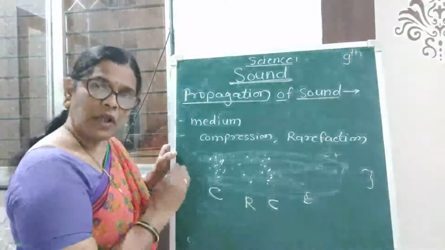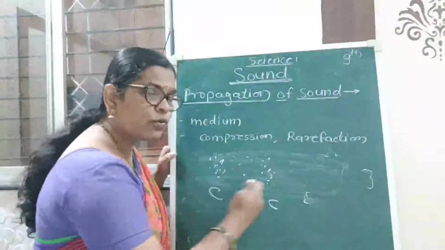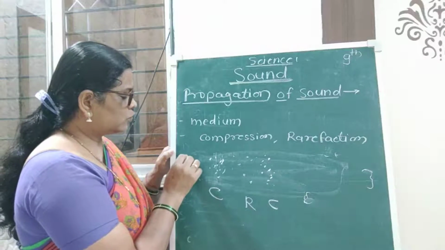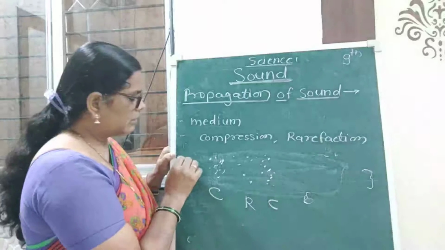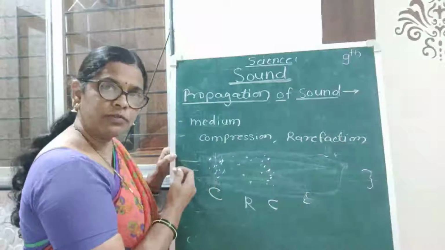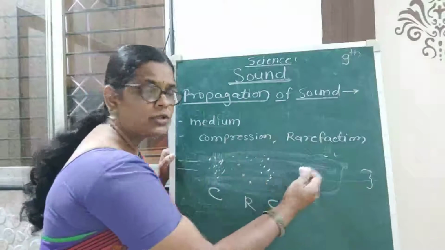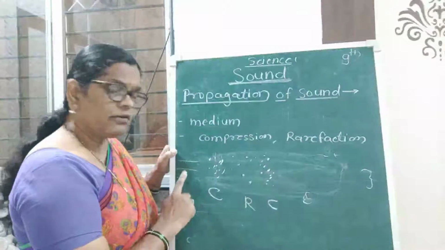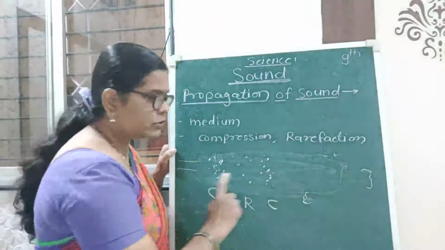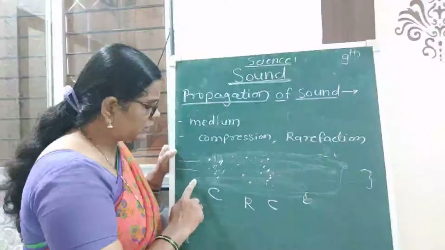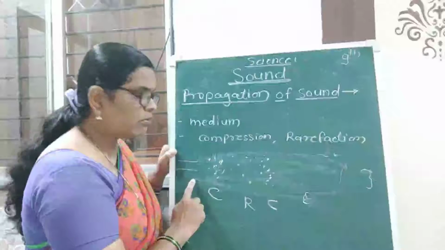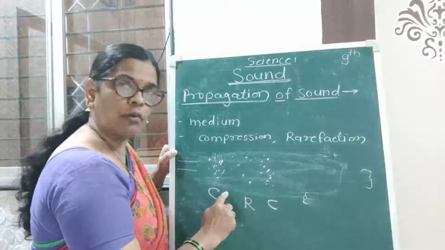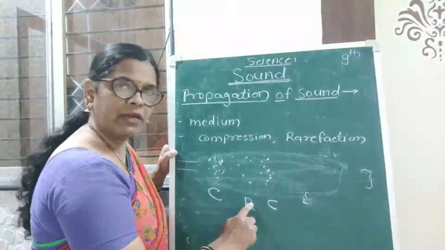So when sound waves travel through the medium from the source, suppose here the source of sound waves is a loudspeaker. The sound waves that start from the loudspeaker will reach our ear. So when these sound waves start from the loudspeaker, these sound waves consist of compression and rarefaction.